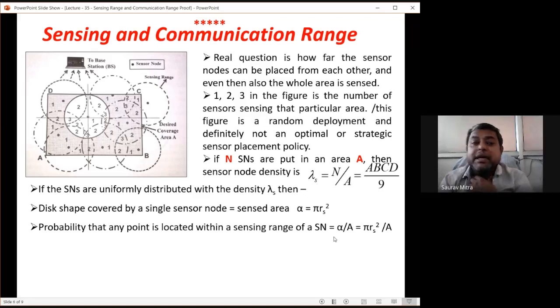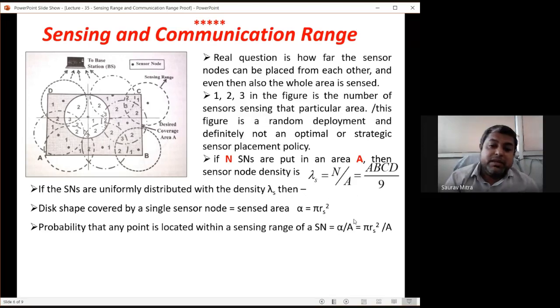Probability that any point is located within a sensing range of Sn is equal to alpha by A. Suppose pi RS square is equal to 2 square meter and the whole area is 4 square meter. If such a disk is located within the 4 square meter area, the probability that any point falls within that sensed range is 2 divided by 4.